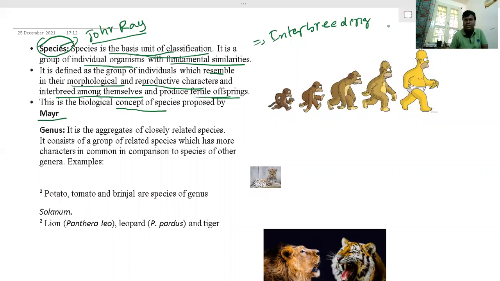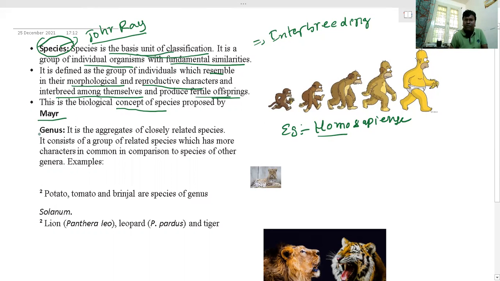For example, take Homo sapiens, where Homo is the genus and sapiens is the species. Monkeys and chimpanzees are mentioned in other genera. All different kinds of similar species can be included in a genus.